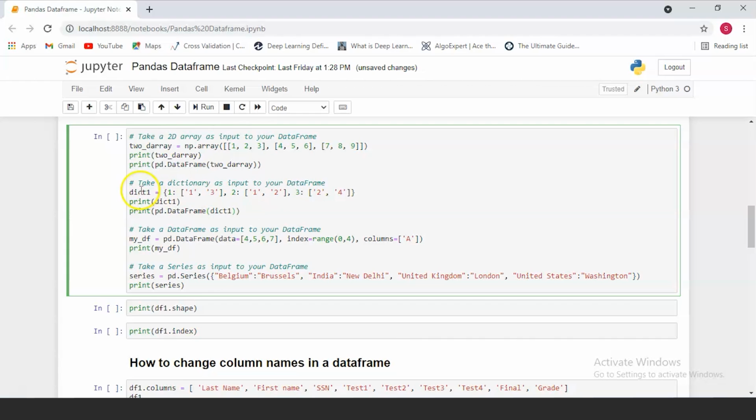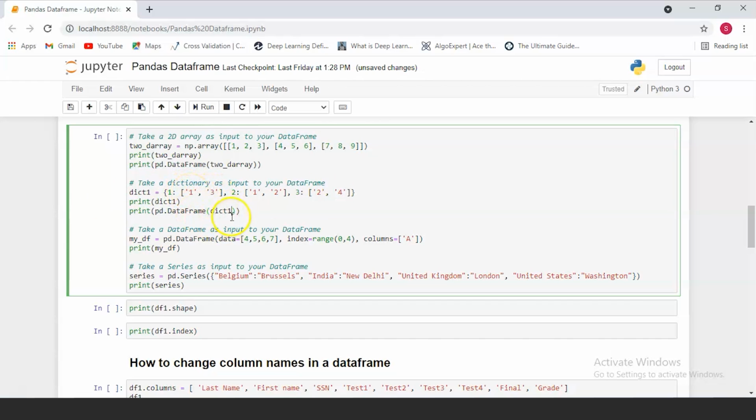So over here, as you can see, our dict1 is our dictionary, which has the key value 1 and the corresponding values as 1 and 3. The other key value is 2 and the corresponding value is 1 and 2. And the final key value is 3. The corresponding values are 2 and 4. Here, the key values are gonna be our columns and their corresponding values are gonna be the column values.